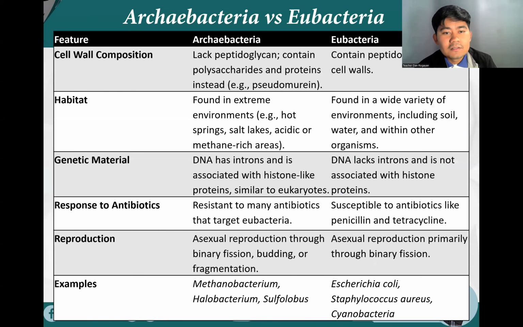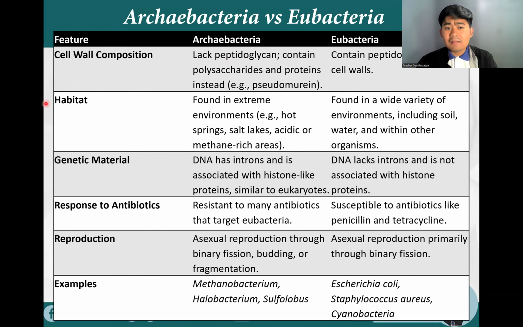Okay? So, let's try to compare here the Archaebacteria and Eubacteria. I mentioned in the earlier part of our review that we have two kingdoms for bacteria. Now, the Archaebacteria in terms of cell wall composition, they lack peptidoglycan. They contain polysaccharides and proteins instead, like pseudomurein. Eubacteria contain peptidoglycan in their cell walls.